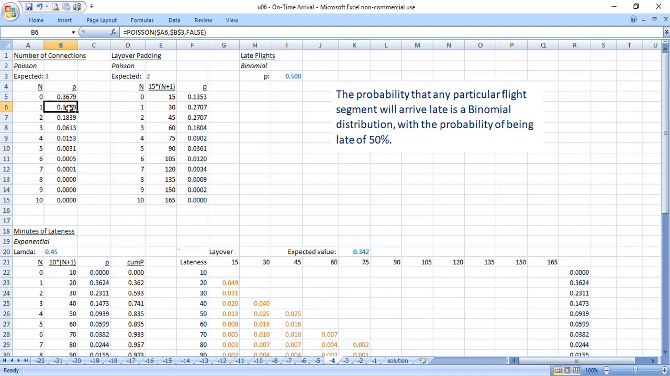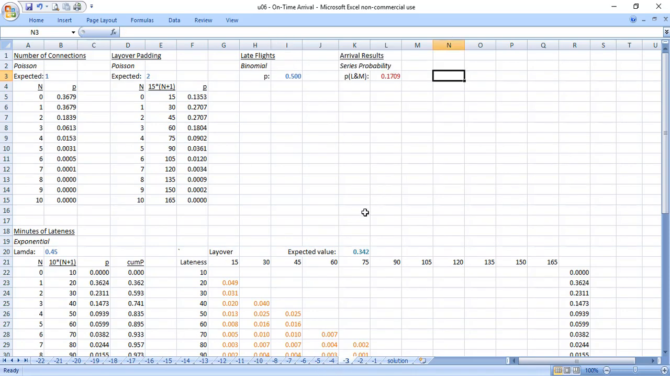There's a 36% chance I'll also have only one connection, and there's a 50% chance that flight won't be late. So half of that, 18%, added to the 36, I'm now up above 50%. There's a better than 50% chance that I'm going to make all my connections just because of the simplicity of the data. But I want to put it together to see what the absolute probability is as I go through. So I want to take that probability and now use it to come up with some results.